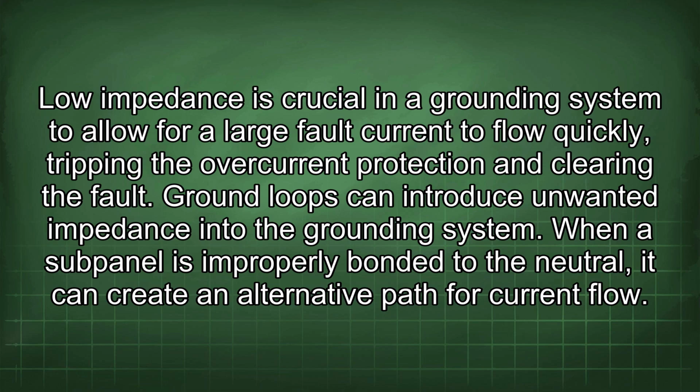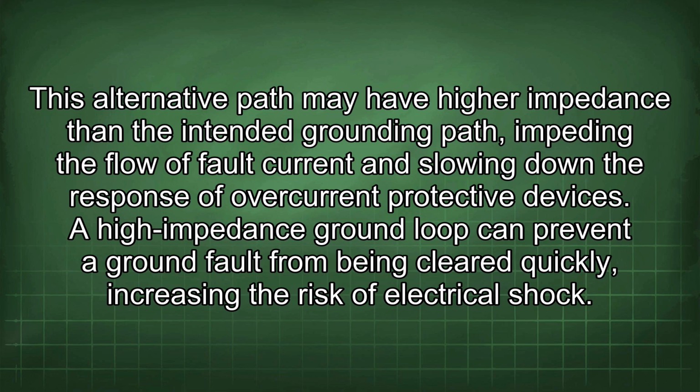Ground loops can introduce unwanted impedance into the grounding system. When a subpanel is improperly bonded to the neutral, it can create an alternative path for current flow. This alternative path may have higher impedance than the intended grounding path, impeding the flow of fault current and slowing down the response of overcurrent protective devices.